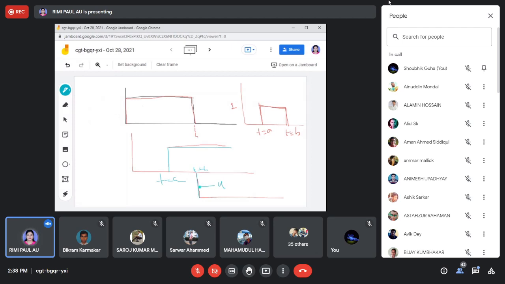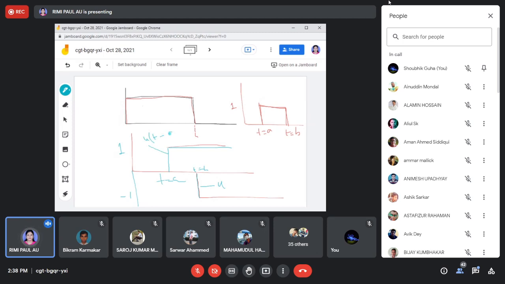This is a shifted one, but it is on the negative side, minus 1, it is plus 1. So it is shifted. The shifted signal we wrote as u(t minus a).